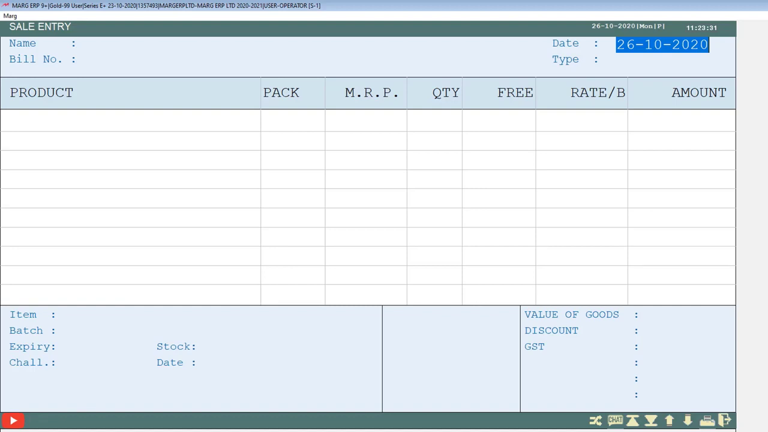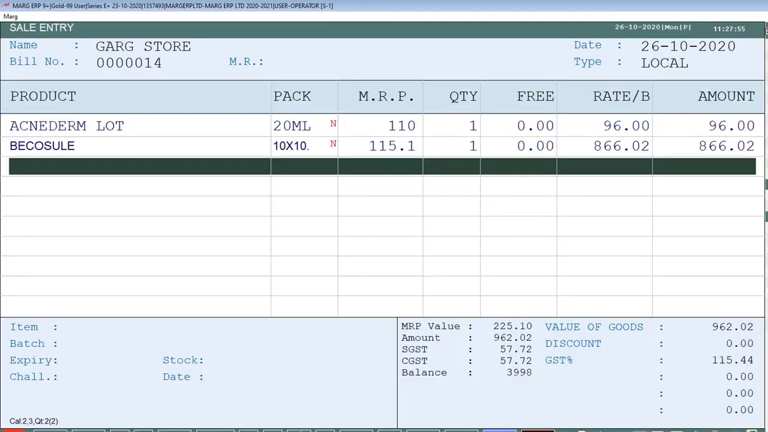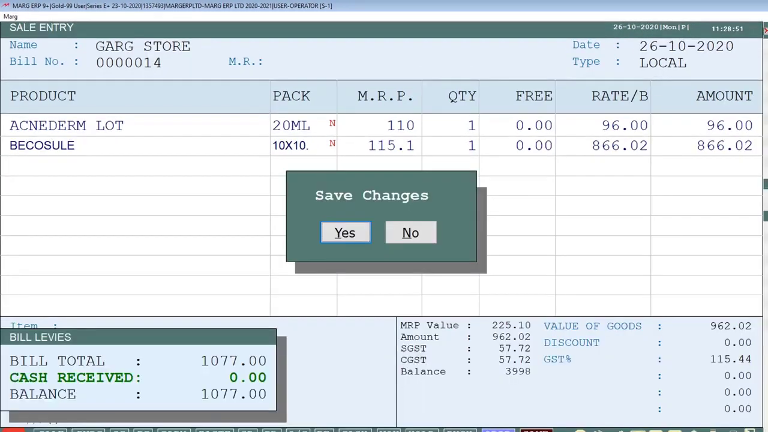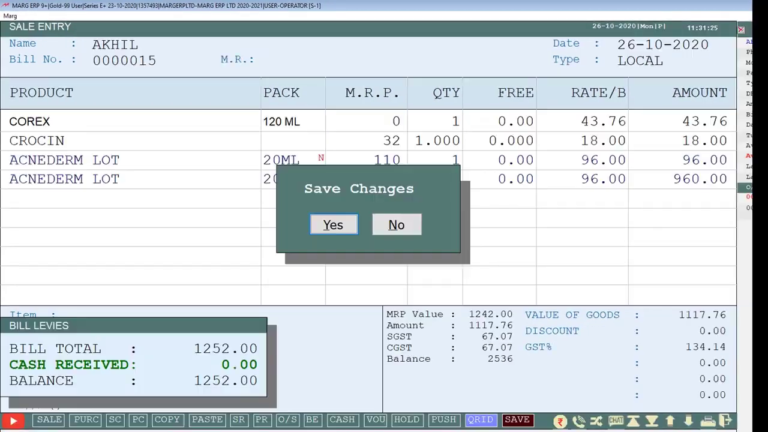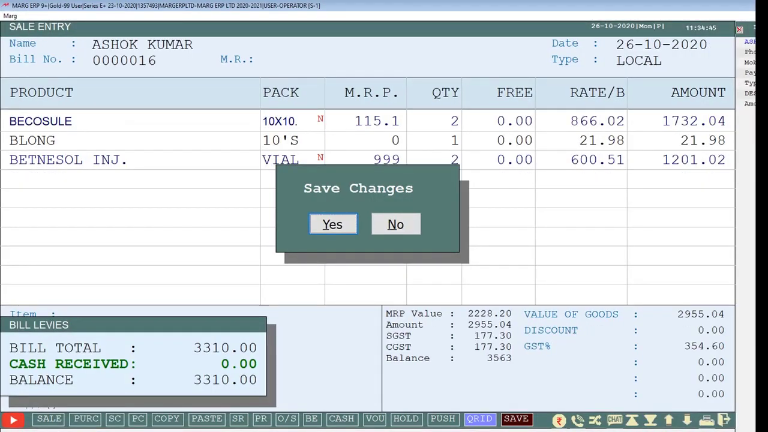Now, whenever this operator generates the bill of any customer, these bills will directly get reflected to the operator to whom we have given the power of cashier. This operator will only be able to generate the bill and will not be able to receive the payment. As we have created this bill, by pressing the tab key we will save it, and similarly we will create one or two more bills and save them.